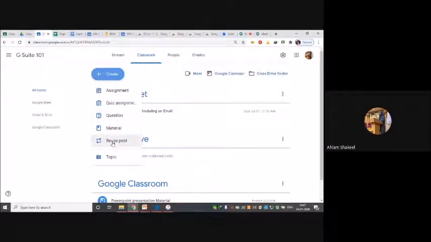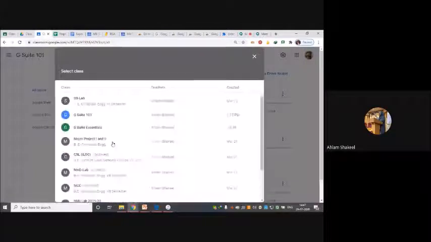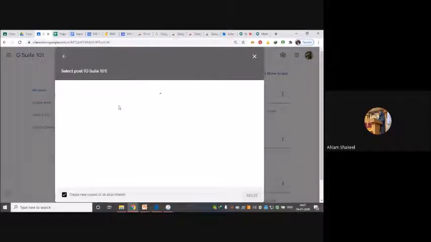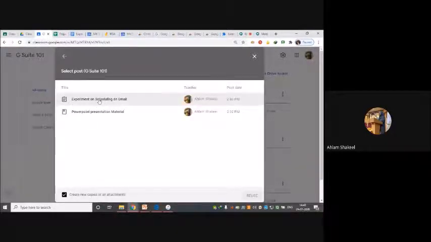Reuse the post means, if I have created different posts prior to this and they exist in my classroom, I can make use of those posts as well. When I click on this, you can see whatever posts I have made in all of my classrooms are visible over here. Now I can use one for G Suite.